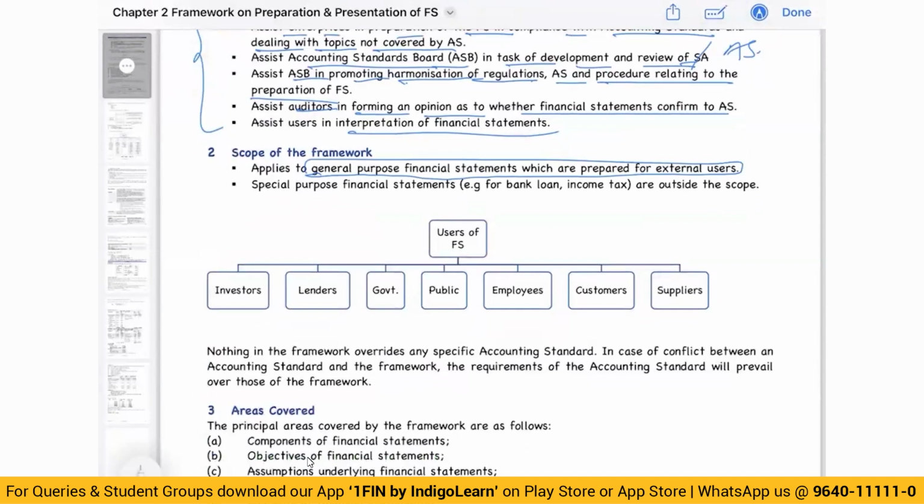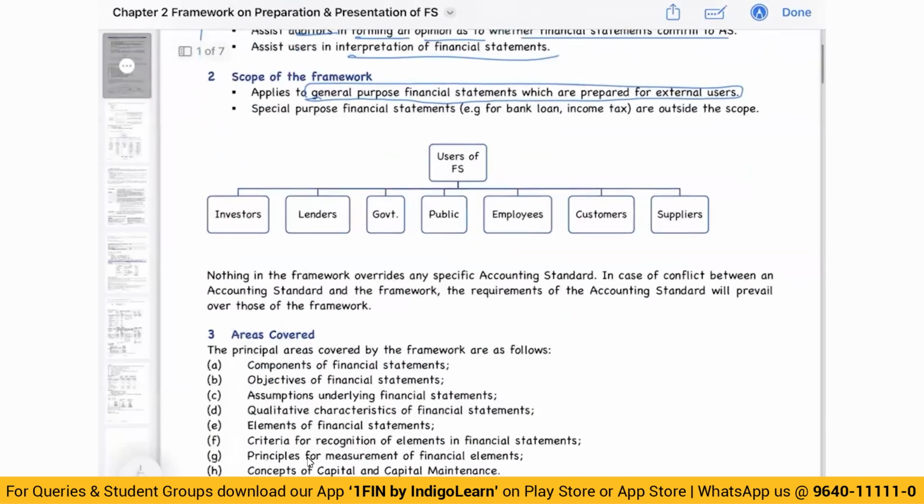If it is a special purpose financial statement, let's say preparing something for projected financial statements and all of that, those are not covered by the framework. The framework indicates users of financial statements as investors, the shareholders who have given the money, lenders, loan given, government, public, employees, customers, and suppliers. These are the users of financial statements, and the framework is used to prepare financial statements for these users.